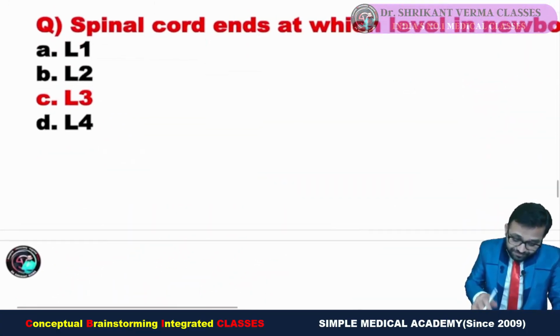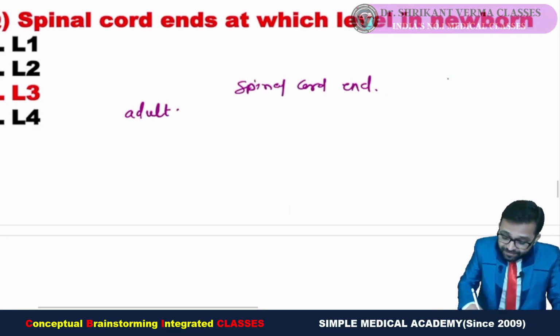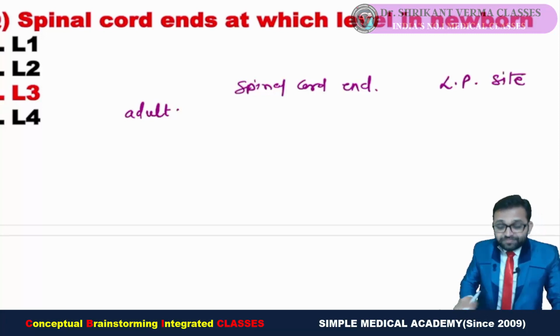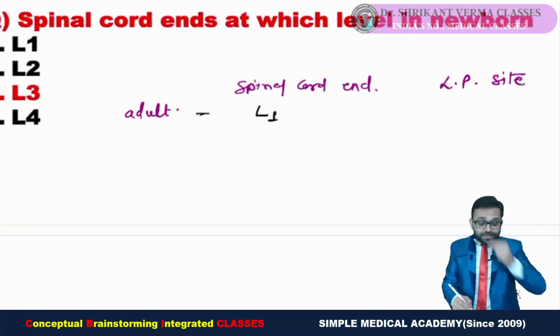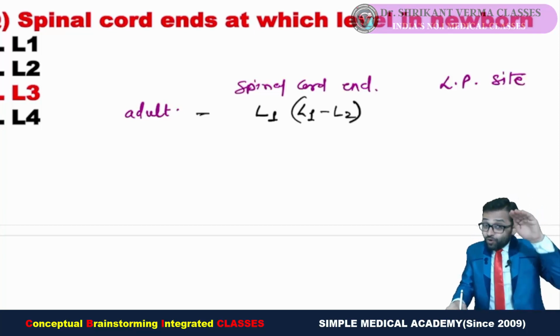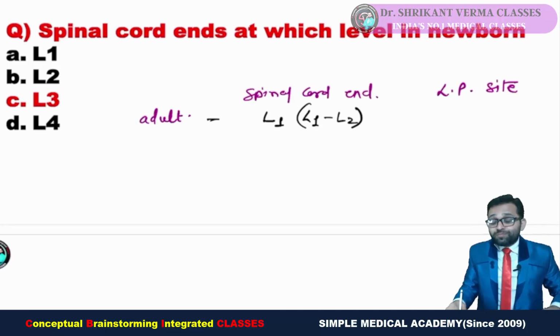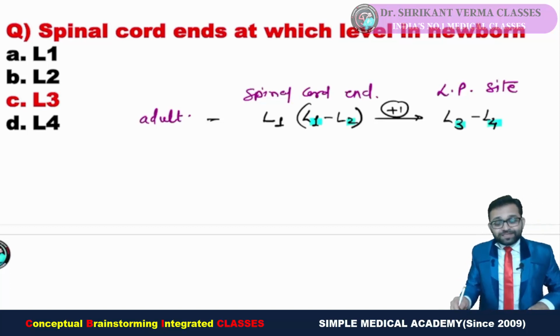Yes, adult: spinal cord ending and site of the lumbar puncture. Fine. We have seen in adult the spinal cord is ending at L1. Earlier the answer was L1 L2. For lumbar puncture, you must not damage the spinal cord, so we have to do the lumbar puncture below. So what you have to do, just add +1: L2. So after that you will see L3 L4. What you have to remember: 1 2 3 4, an easy way.